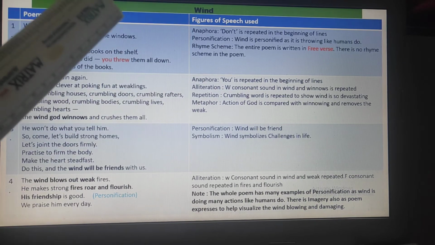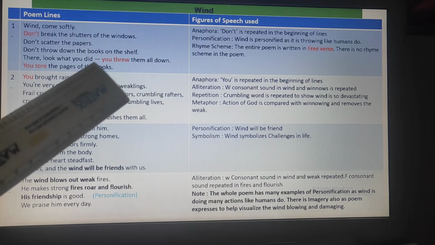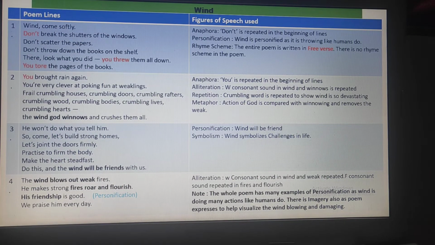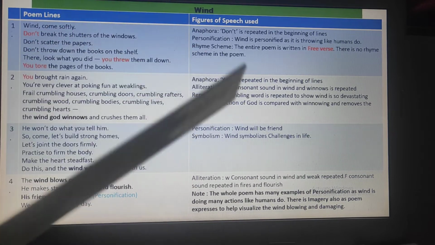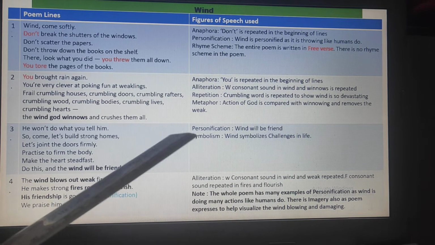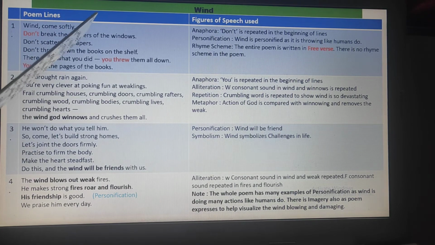You can see softly, windows, papers, shelf, down, books, so no rhyming. Sometimes the poet is so much involved with the concept that rhyming need not be important to make it effective. And when rhyming is not used, we call it free verse.